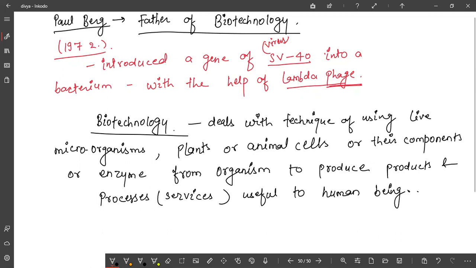For what purpose will we use these living organisms or components? The purpose is to produce products and services that are useful to human beings. Is it clear to you? Okay, this is the general definition of biotechnology.